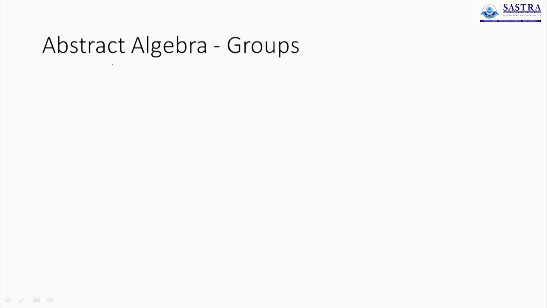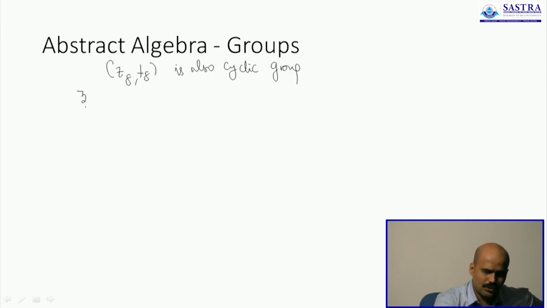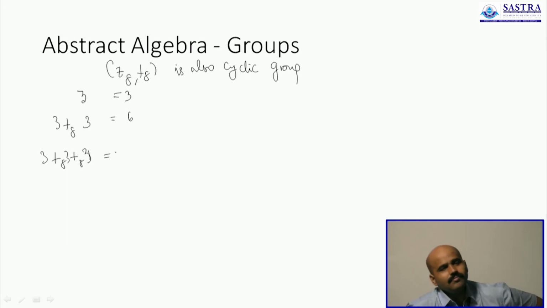Another example of cyclic groups can be given using Z8 under addition modulo 8, the one we just discussed some time before. Z8 under addition modulo 8 is also a cyclic group. What do we mean by cyclic group? There should be some element which generates all of the elements in the group. And what can that element be? That element can be 3. Because 3 written alone is 3. 3 added with 3 is going to give me 6. 3 with 3 with 3 again is actually going to give me 9. But 9 is greater than 8, so you divide 9 by 8 and return the remainder, that's 1.